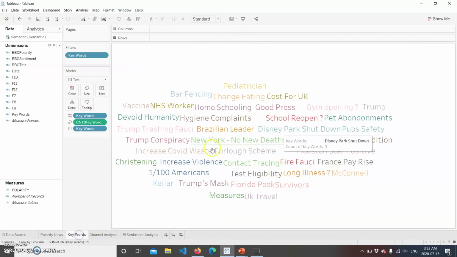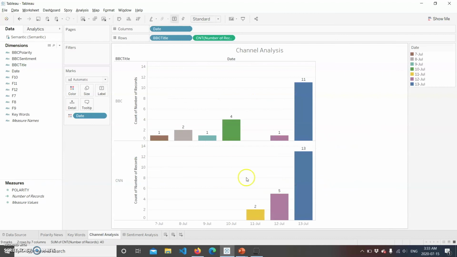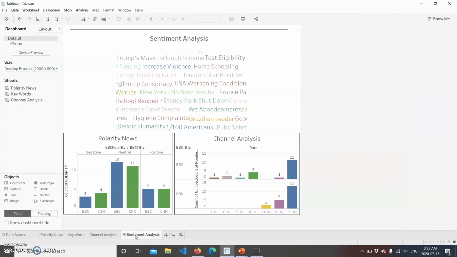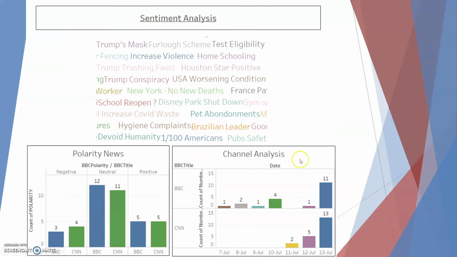And here was the keywords that we've gathered. The channel analysis was here, and this is how it was done. The date was kept in the columns, while the title and the count number was in the rows. So this came out to be the dashboard that we've made out here, and this was by far the visualizations that we've done.